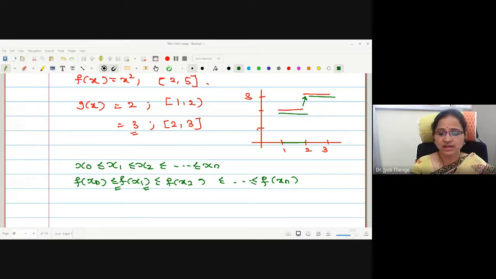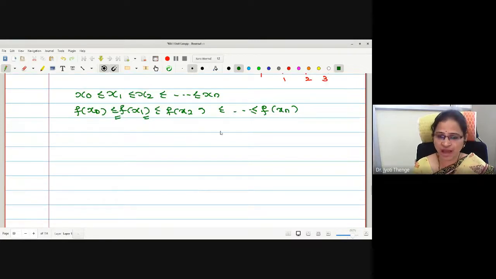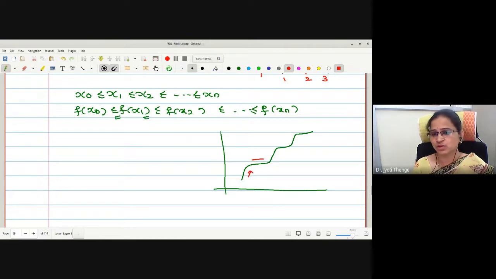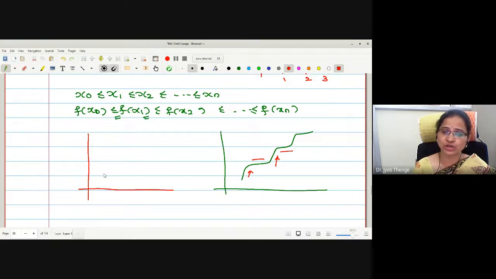Generally, whenever we showed the graph of a monotonically increasing function, it was of this kind: increasing, for some points constant, again increasing, again constant. Then it is monotonically increasing, but not strictly increasing. And what about strictly increasing? You can show it like this. Why always a straight line? This is a strictly increasing function.